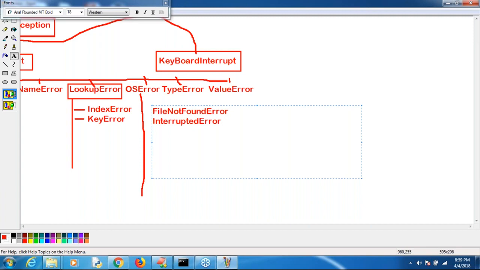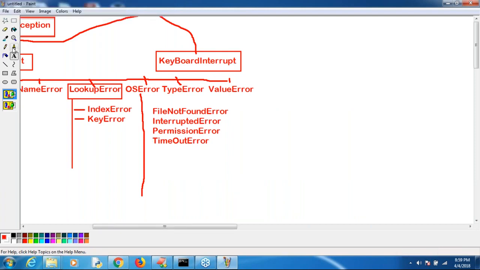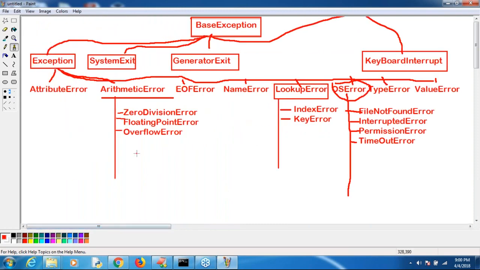Next, permission error. After that, timeout error. All these things are child types. Remember this one. All these are child types of OS error, right? Clear? Are you able to understand some basic idea?